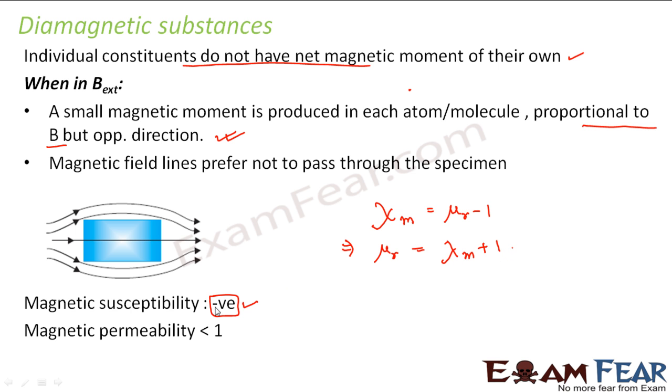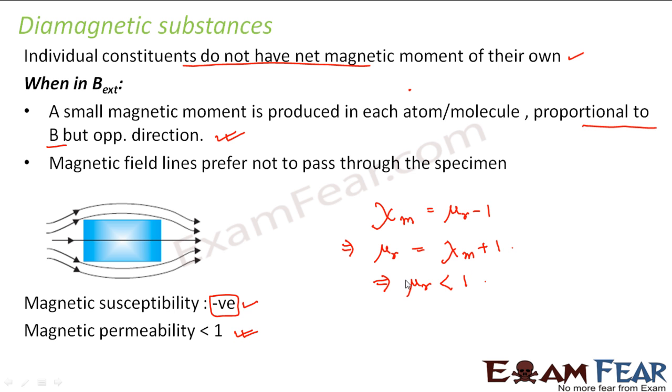If magnetic susceptibility is negative, some quantity will get subtracted from 1, which implies that mu r will always be less than 1.